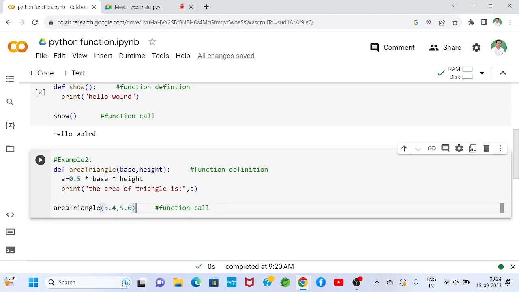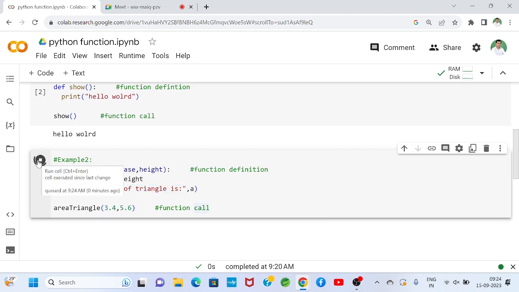When this line executes, this is a function call, so control goes to the definition part where the function area_triangle is defined. This portion will execute, and based on the output statement, we will get the output.